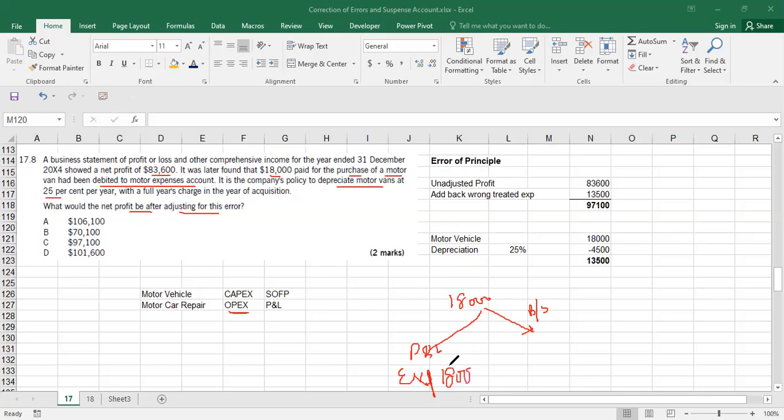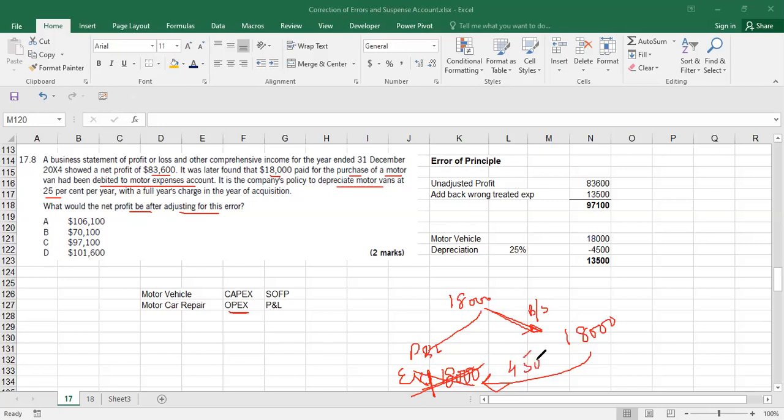So this 18,000 should not come here. It should go there. When you remove it from here, you take it into the balance sheet, so the asset of 18,000 goes into the balance sheet. But from the balance sheet, the depreciation will come in here, because before you did not record the asset. Now, if you record the asset, the depreciation of that will come here, 4,500.